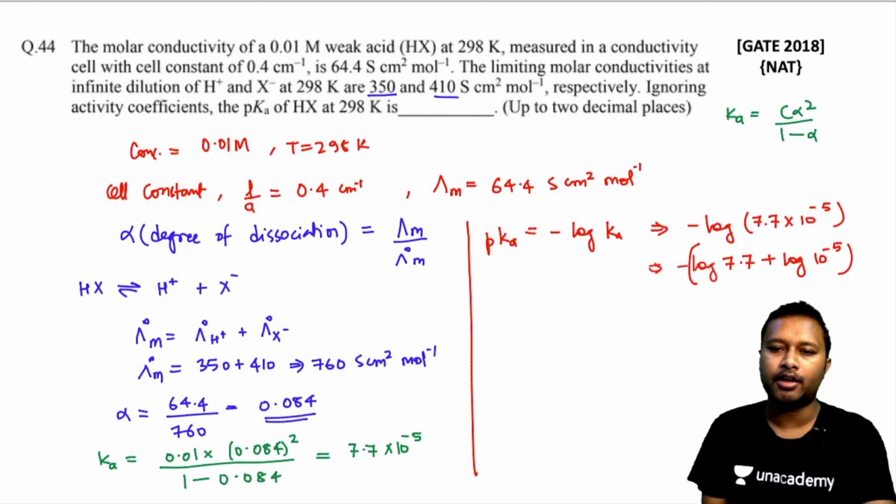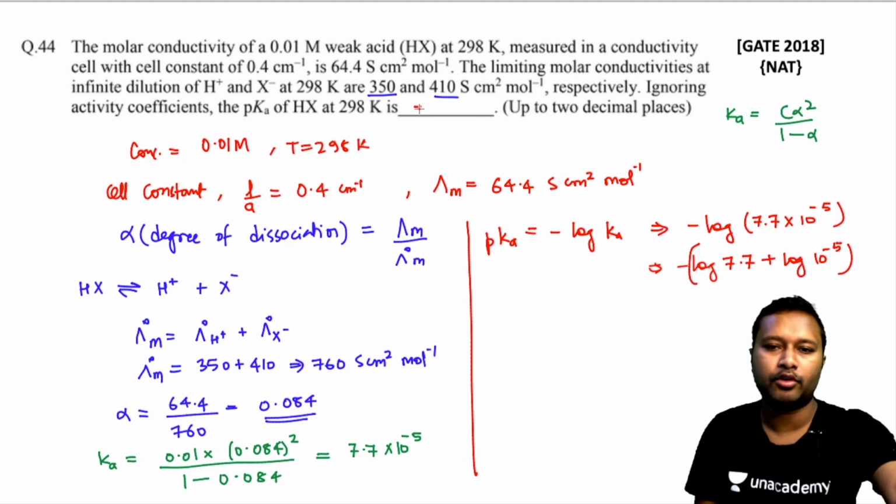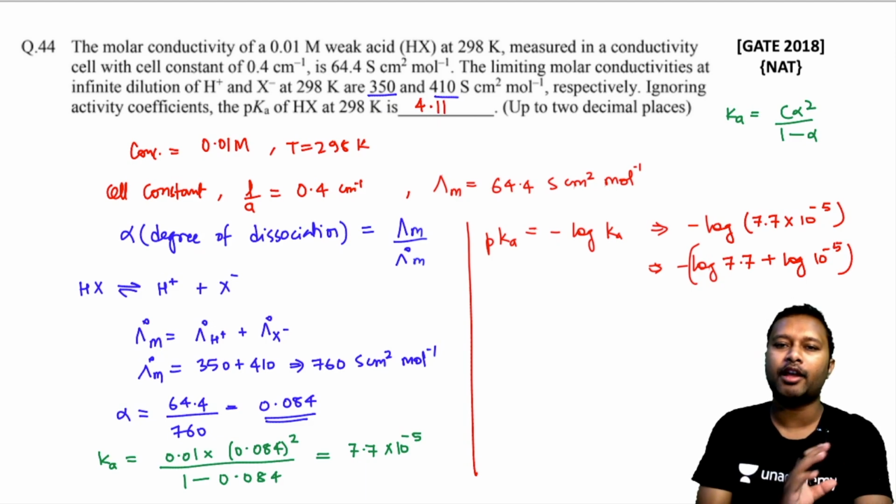Once you are done with it, you will get the final answer. After calculating and solving, just use your calculator to solve this part, and you are going to get minus, sorry, it won't be minus, it will be 4.11. Okay, this is going to be the value of pK. So this is how you have to do it.